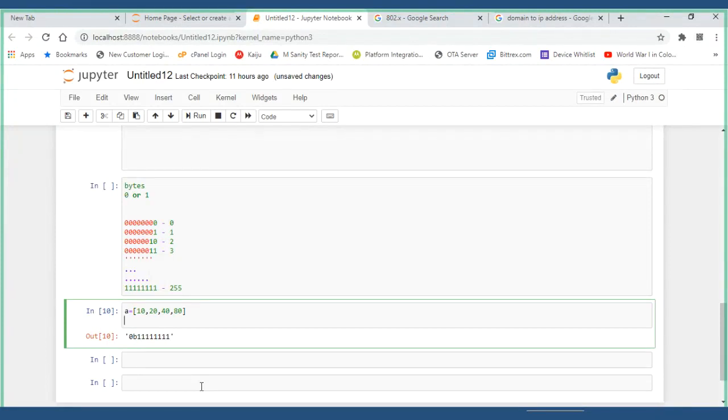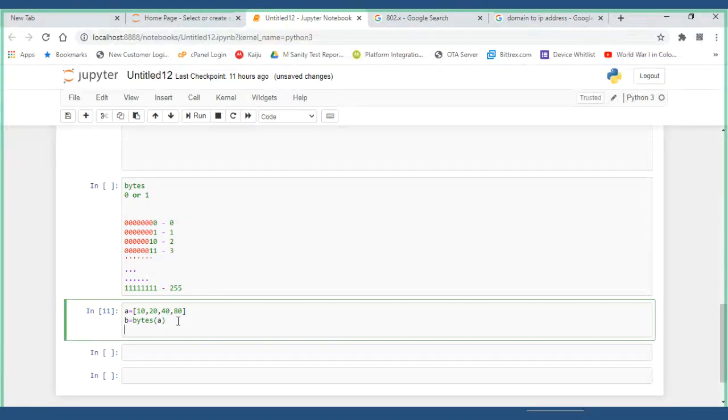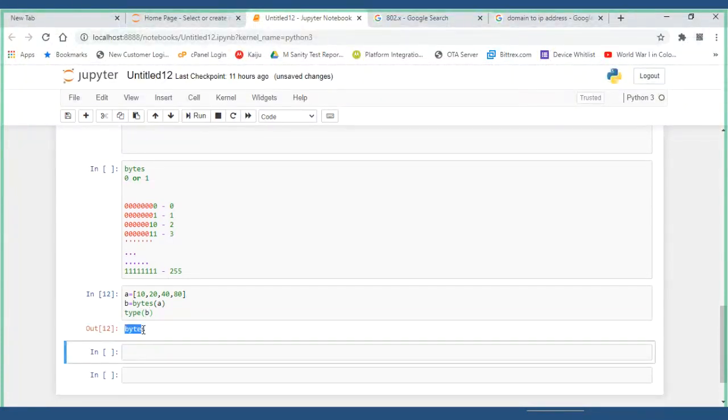It is a data type. Remember, bytes of A, you have to do it like this. The system doesn't understand this data type automatically. You have to explicitly say, take the A and convert it into bytes. Now you run it. Now type of B. Run it. It will tell you that it is now bytes.